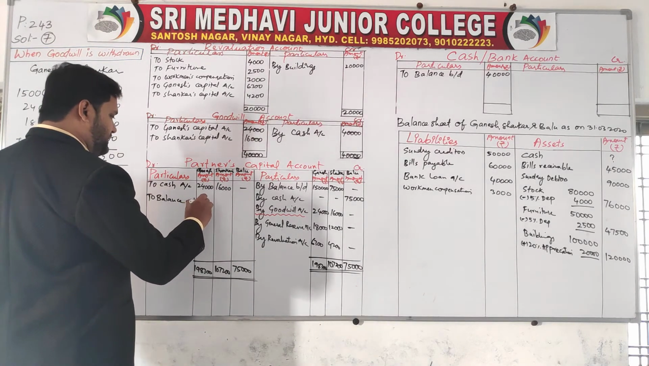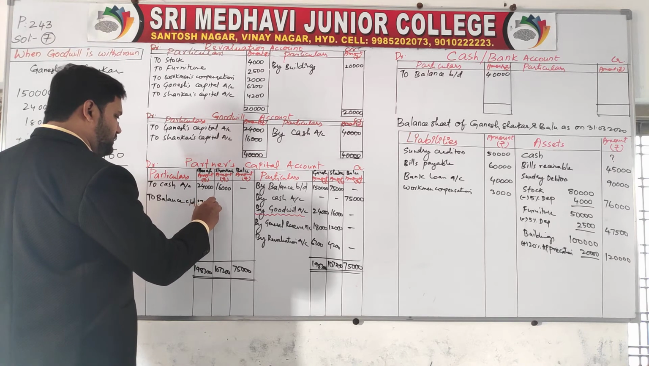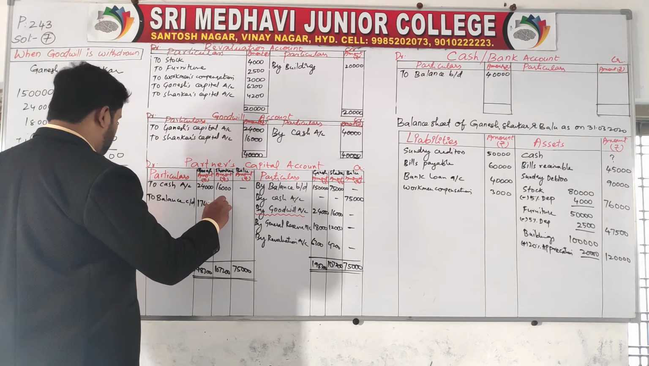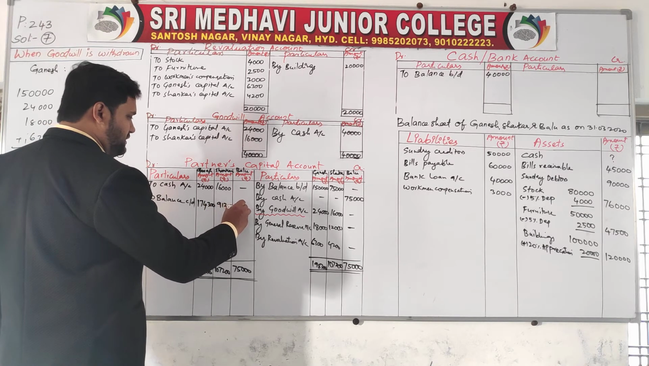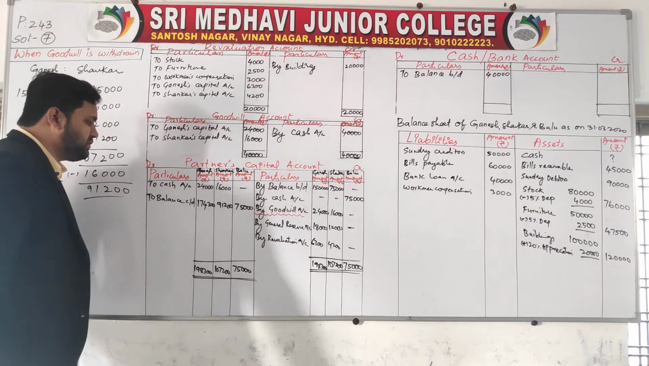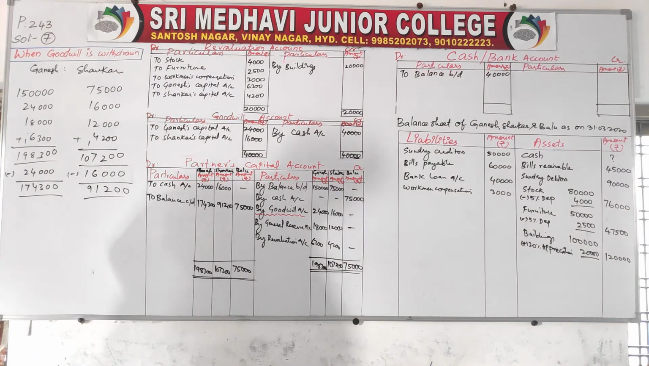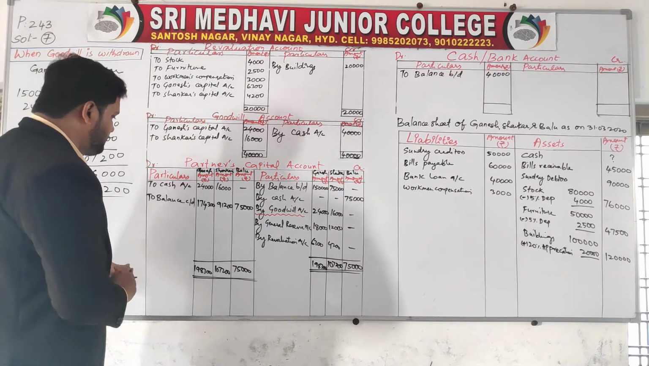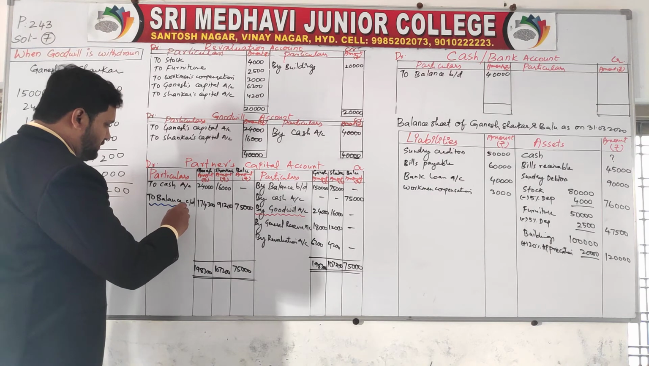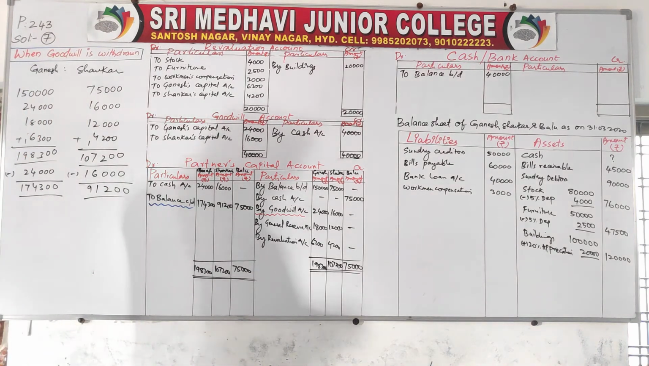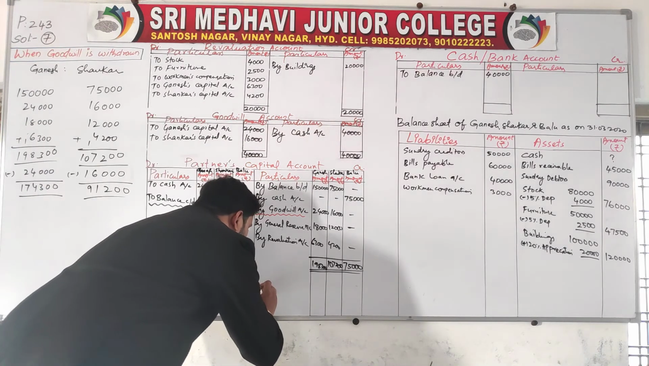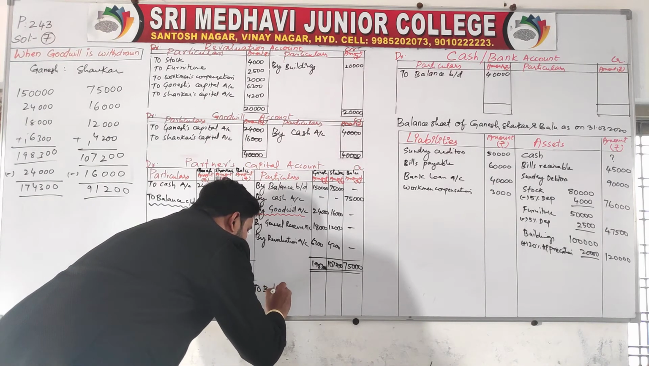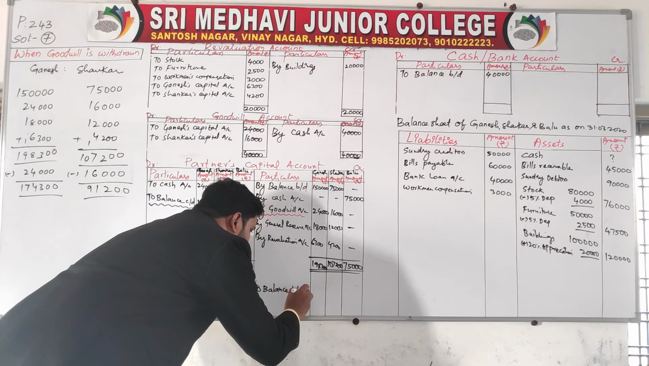So 1,74,300, 91,200 and this is 75,000. This is your balance carried down. This is your answer. Transfer it here. Balance brought down.